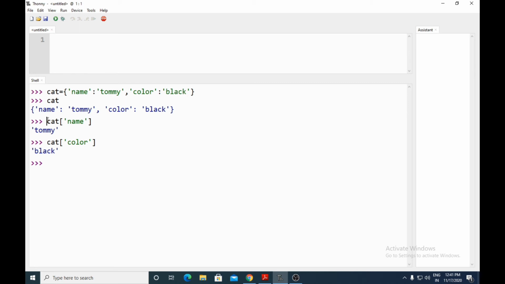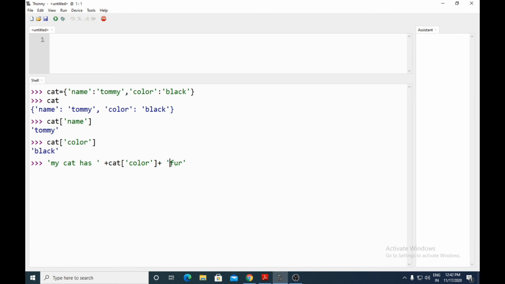You can also use this accessing method in the form of a string. For example, "my cat has" plus cat of color plus "fur". So cat of color is black, and it will print my cat has black fur.